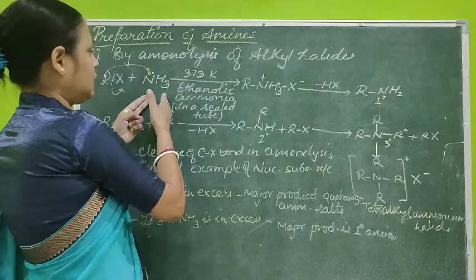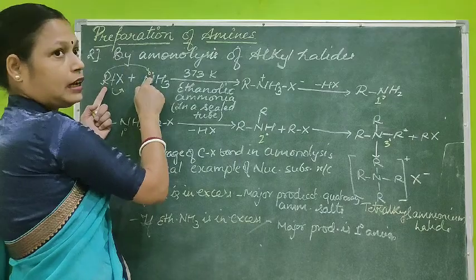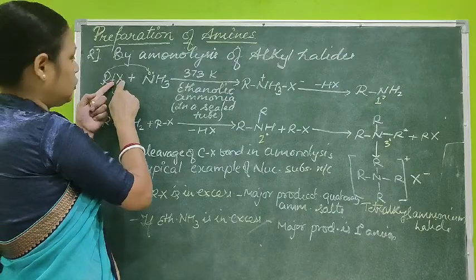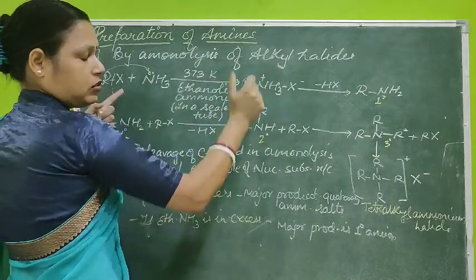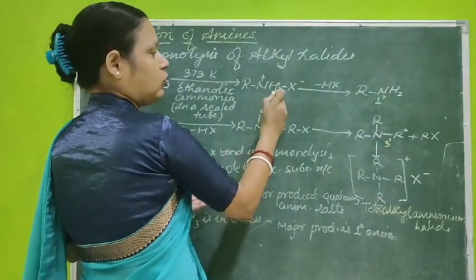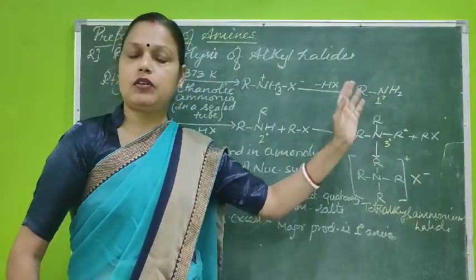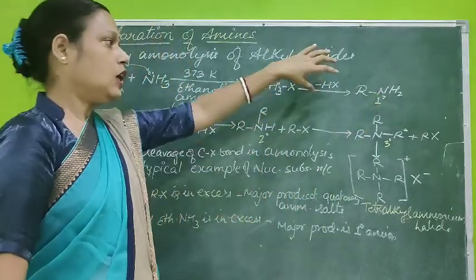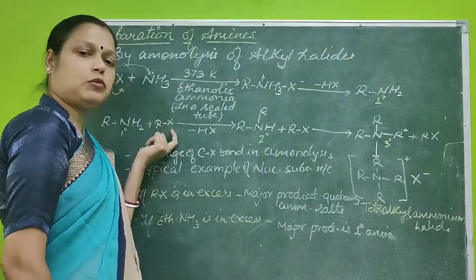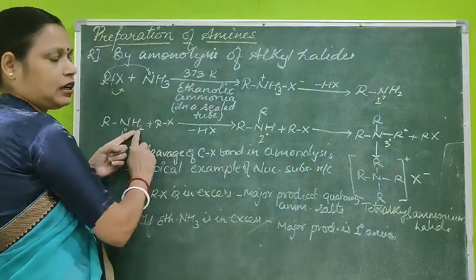Both of them are connected together. With the help of the lone pair, the alkyl group goes and gets connected to the nitrogen, and from here the bond is broken. One of the electrons is transferred to the halide, and this intermediate is formed. Further, bond breaking takes place and hydrogen and halogen are both expelled, minus HX. As a result, we will first get a primary amine. To this primary amine, one more alkyl halide is added. Again bond cleavage takes place between the carbon of the alkyl group and the halogen, and because of that ultimately one hydrogen atom is replaced.